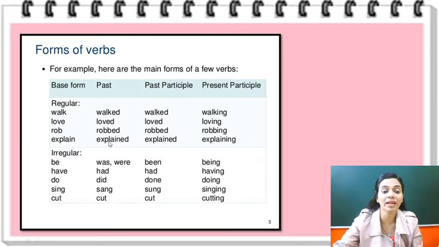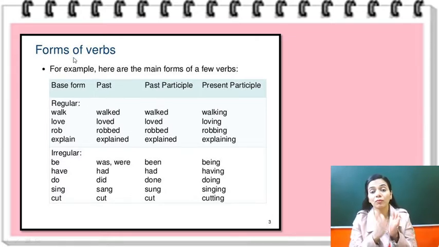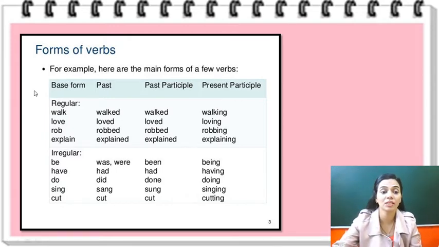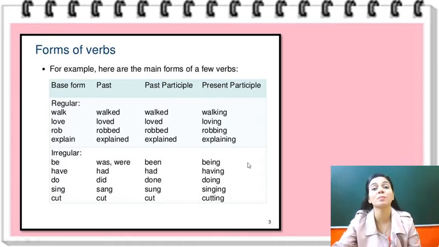Okay, so there are some examples here. They have given regular verbs and irregular forms of verb. Now what are regular forms of verb? In regular forms of verb, first form को ed आप लगा दोगे, then you will get the regular form. See, walk, you just need to add ed: walk, walked. Love, here we already have e in love, so we will add only d: love, loved, and ing with the present participle, loving. Rob, robbed, robbing. Explain, explained, explaining.